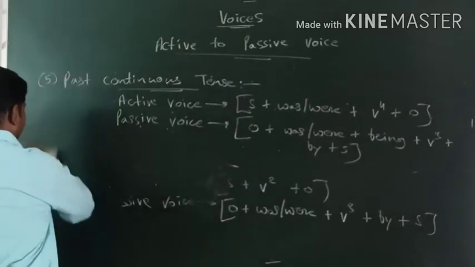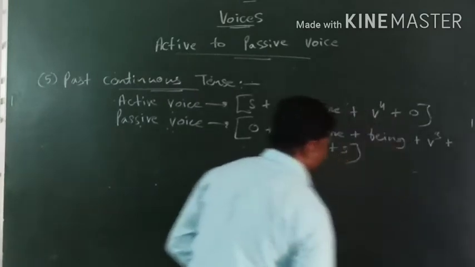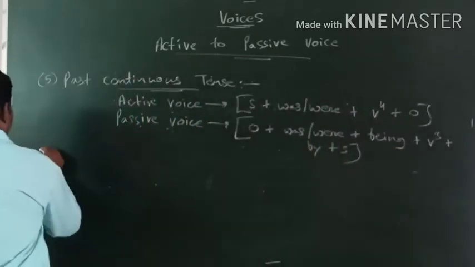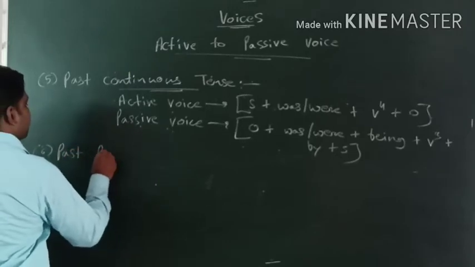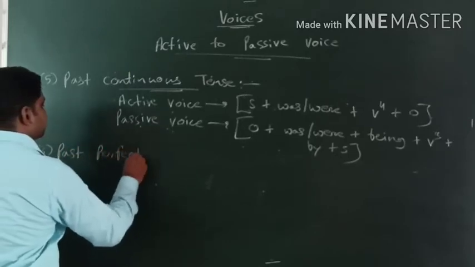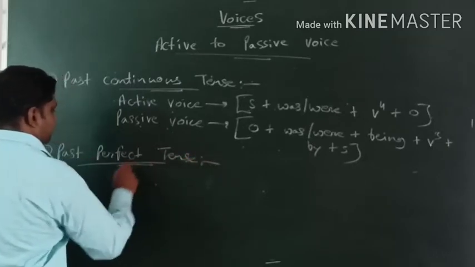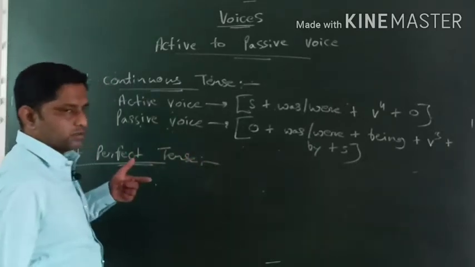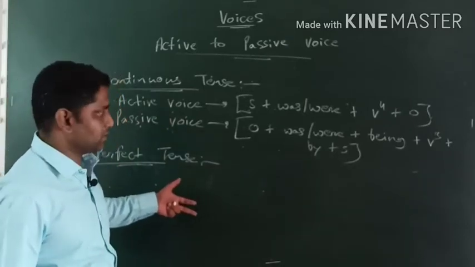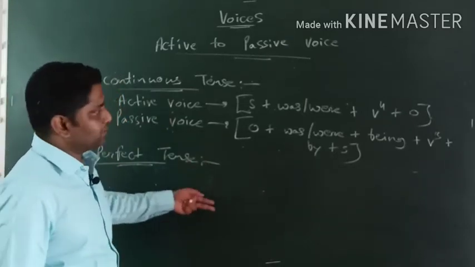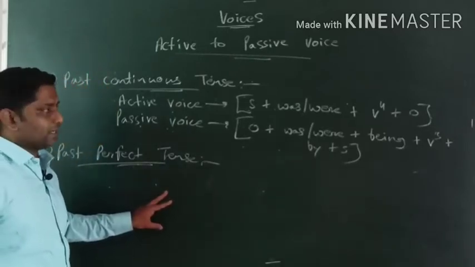Okay, now let's check out past perfect tense. Number 6, past perfect tense. What happens in past perfect tense? We'll see that. Again, here I would like to tell you, without formulas especially for tenses, we cannot do active to passive voice. बिना formula के हम active voice, passive voice नहीं कर सकते.